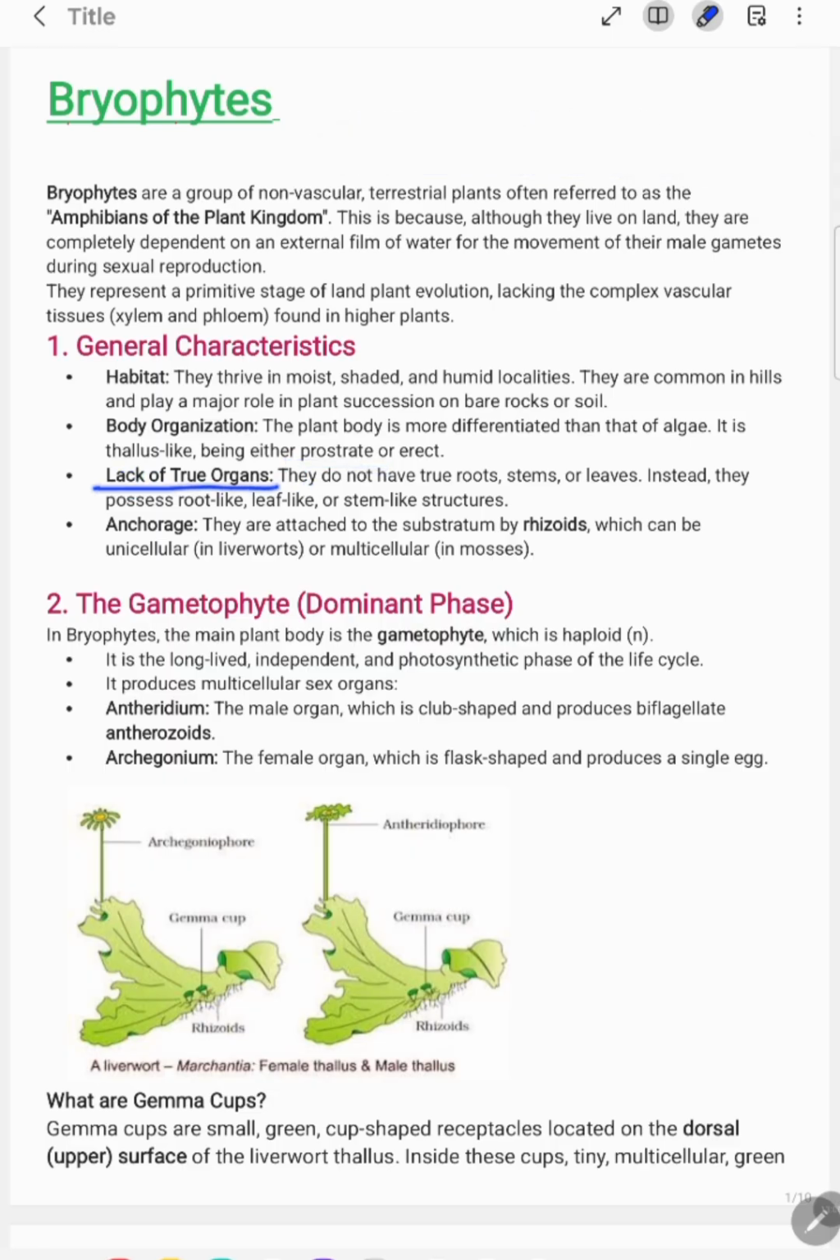This lack of true organs. Okay, the bryophytes lack true organs, meaning they do not have true roots, stem or leaves. Instead, they possess root-like, leaf-like or stem-like structures. Okay, they do not have true leaves. What the actual leaf is, they do not possess that. Instead, they have leaf-like structures which are quite similar to the leaf, but they are not an actual leaf or stem or root.